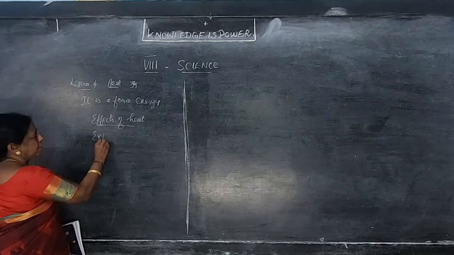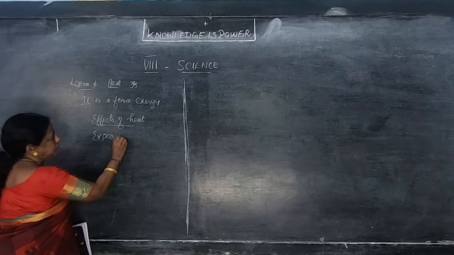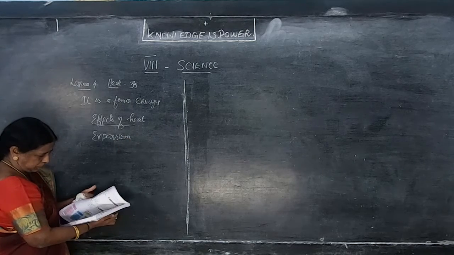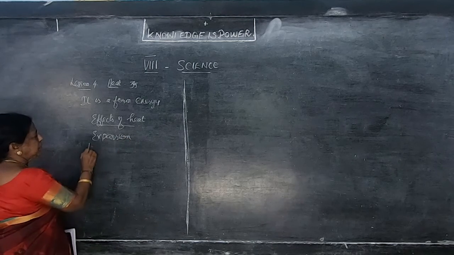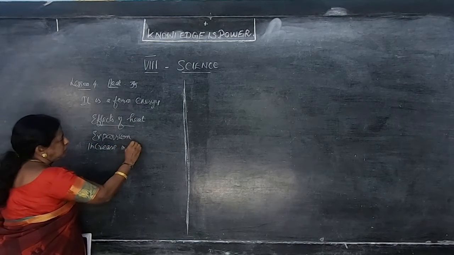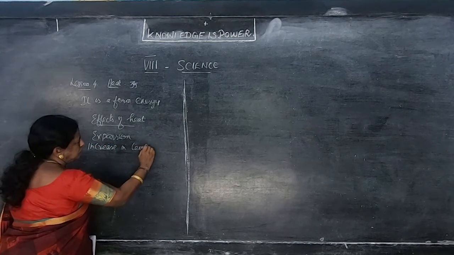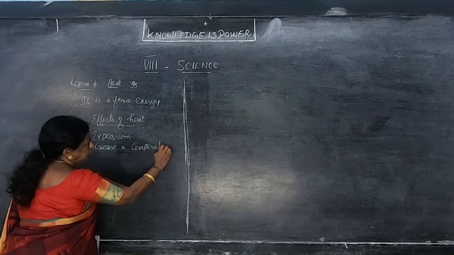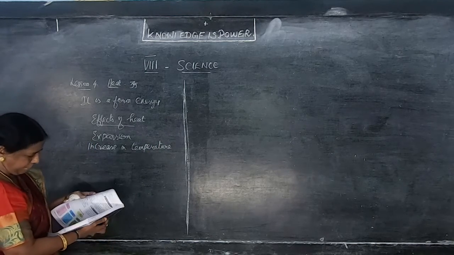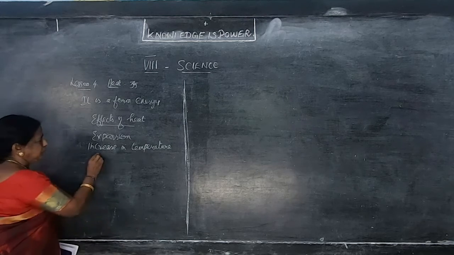Expansion, increase in temperature, and third one is change in state.